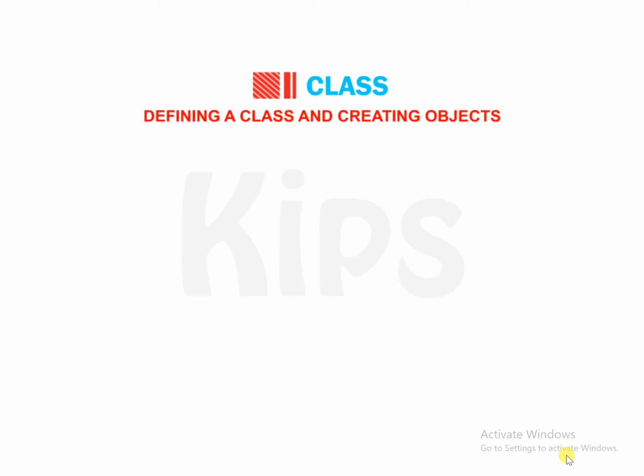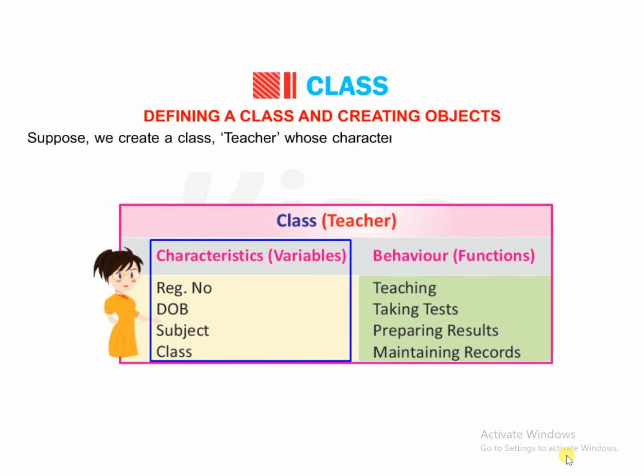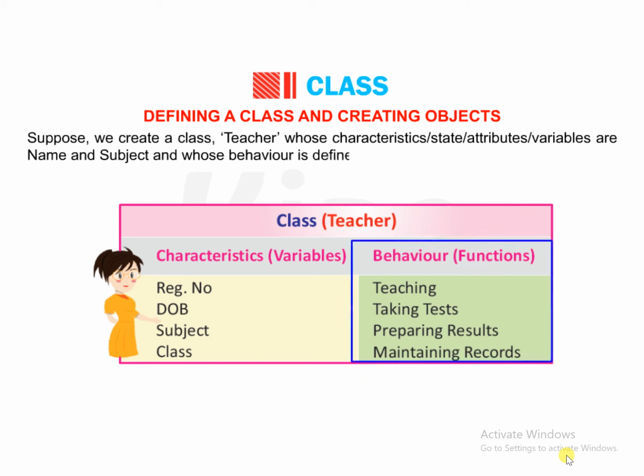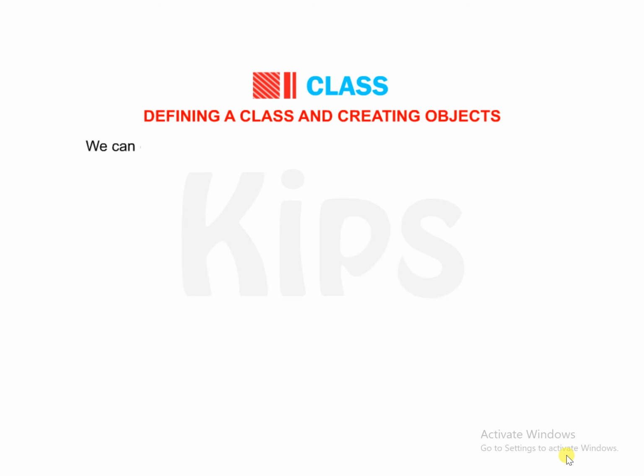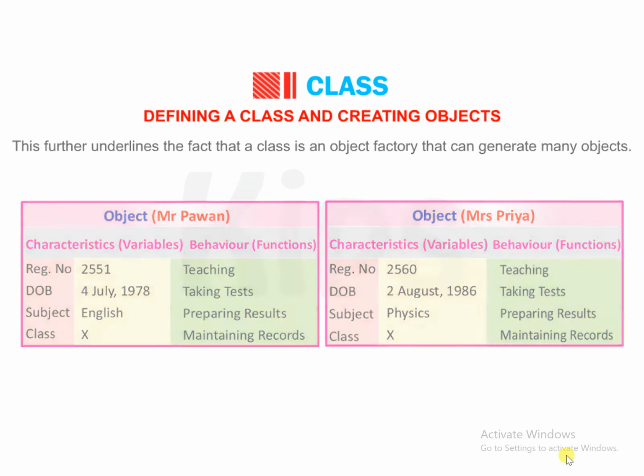Let me tell you how to define a class and create objects. Suppose we create a class teacher whose characteristics, states, attributes, variables are name and subject, and whose behavior is defined by functions like teaching, taking tests and preparing results. We can easily create individual teacher objects from this class definition. This further underlines the fact that a class is an object factory that can generate many objects.